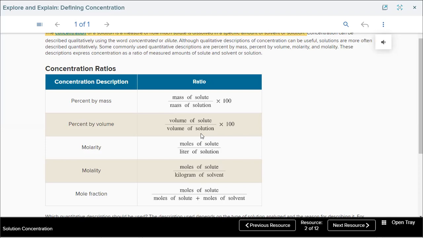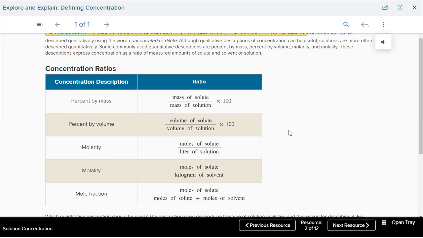Yes. So what's the difference between molarity and molality? Molarity is the moles of solute over the liter of solution, so molarity depends on the volume of solution in liters. But molality depends on the mass of solvent in kilograms.